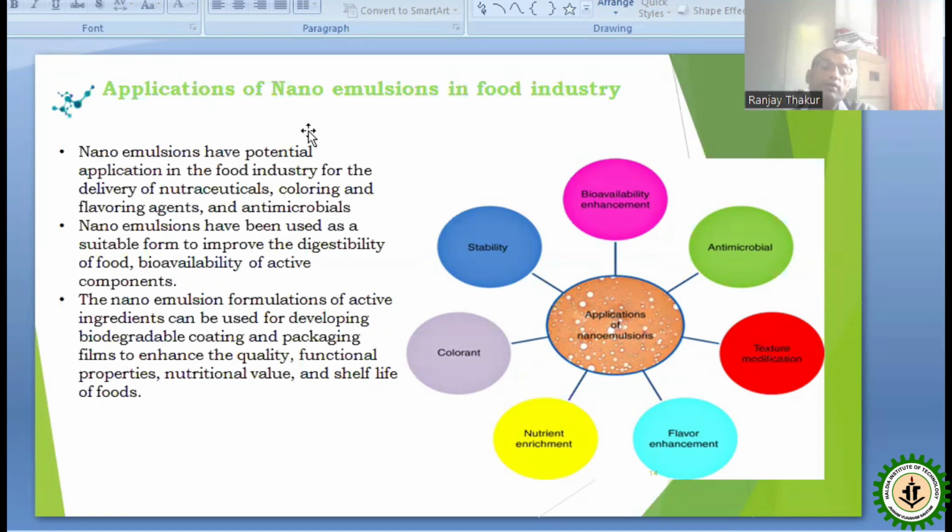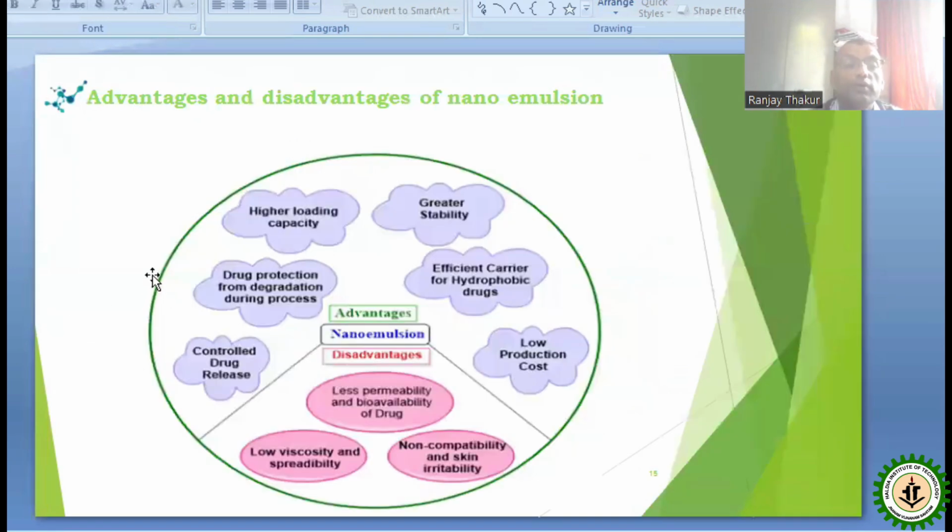So nanoemulsions have potential application in the food industry for the delivery of nutraceuticals, coloring and flavoring agents, and antimicrobials. Nanoemulsions have been used as a suitable form to improve the digestibility of food and viability of active components. The nanoemulsion formulation of active ingredients can be used for developing biodegradable coatings and packaging films to enhance the quality, functional properties, nutritional values, and shelf life of foods. So these are the applications of nanoemulsions in food industries.